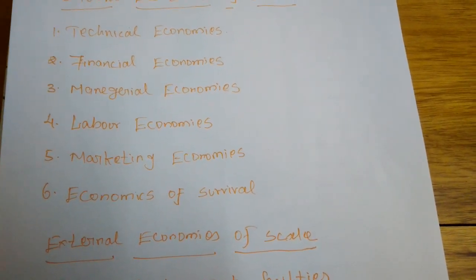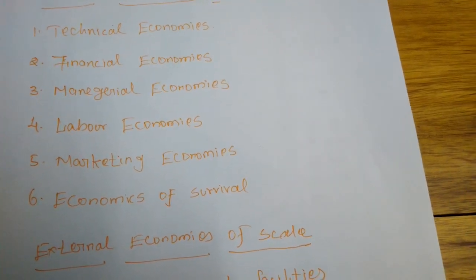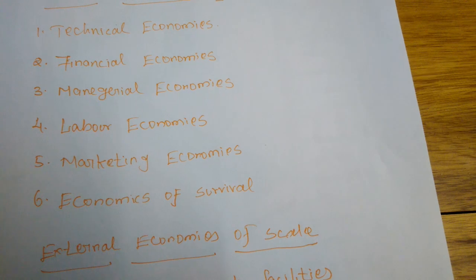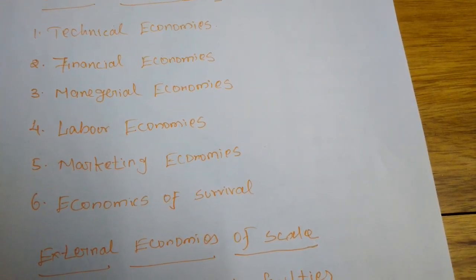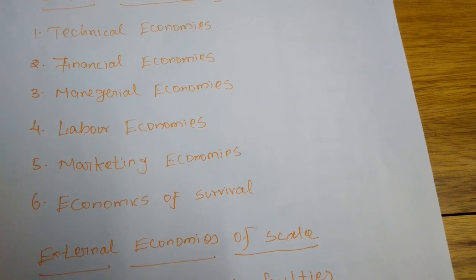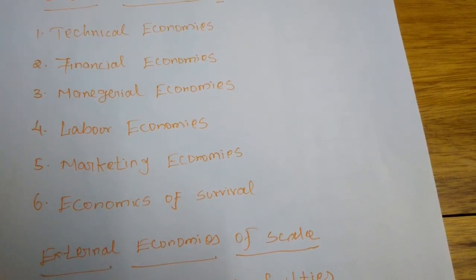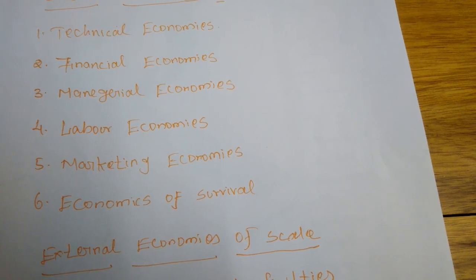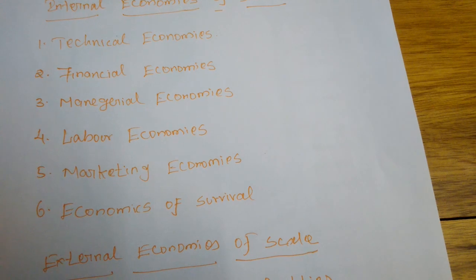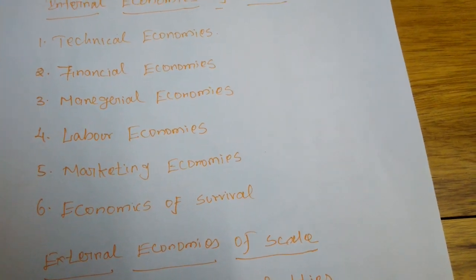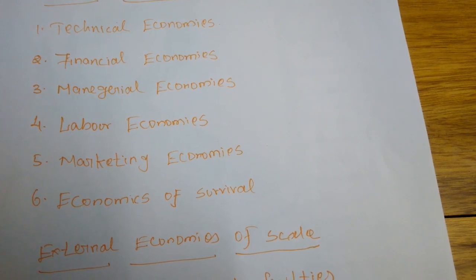Next, managerial economies. Managerial economies means that only large scale industries have the requirement for more people, intellectual people and other types of people. Next, the labor economies. On the basis of increasing labor, he will become an expert in production of a particular line, and because of that he will get some profit. Next, marketing economies.